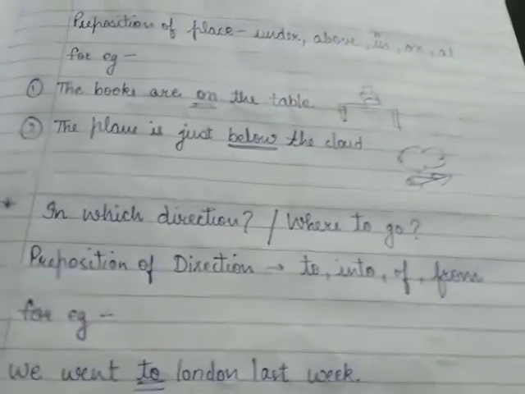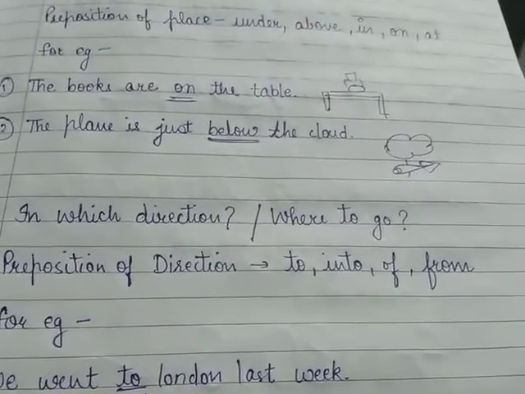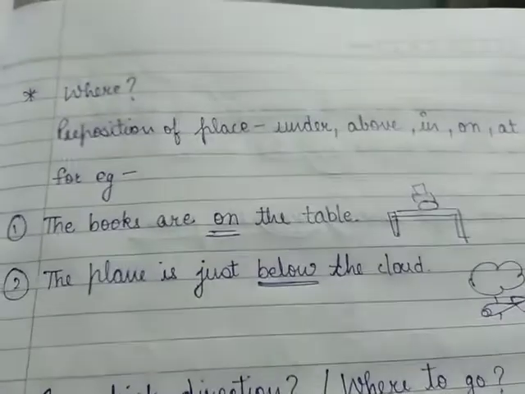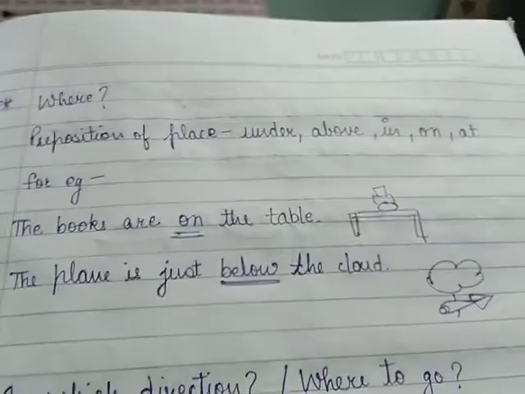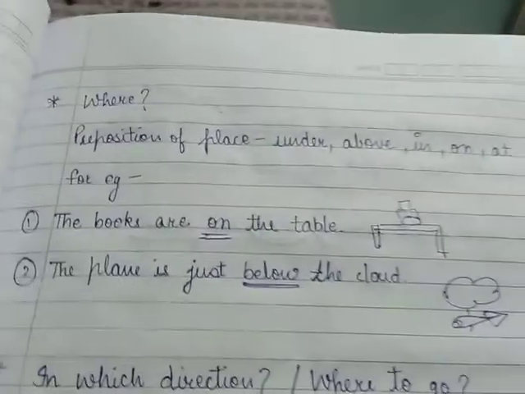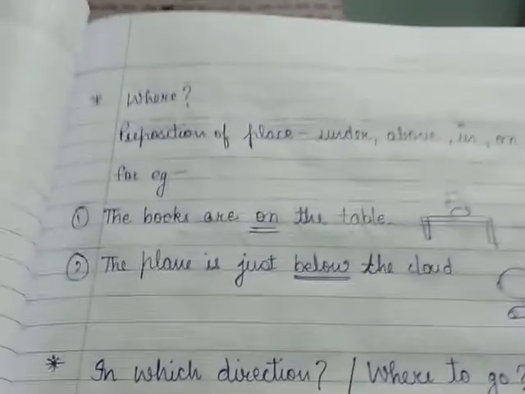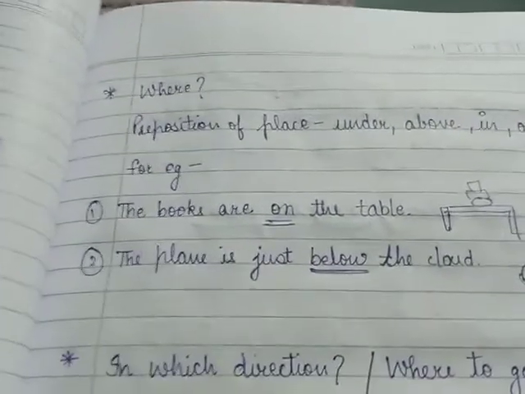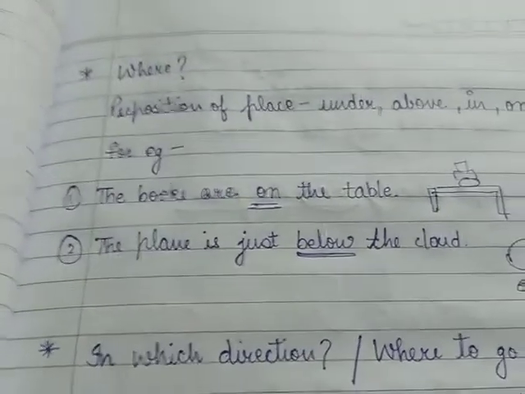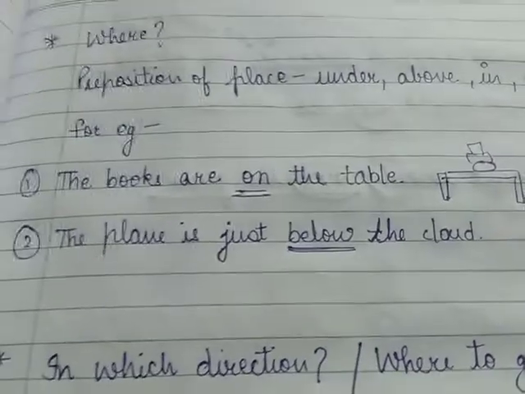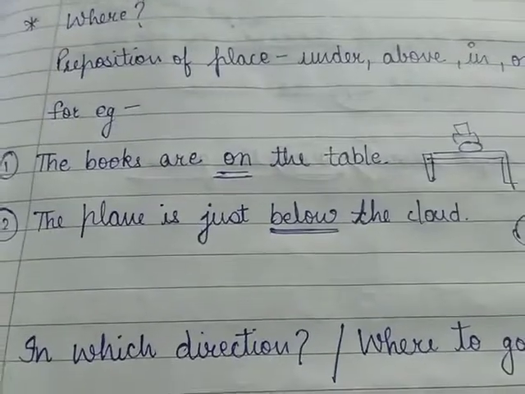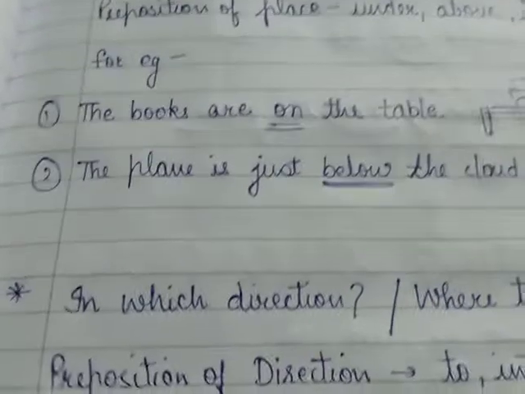Third type is in which direction. But when I talk about where, यानी preposition of place, you will say that in, on and at are in the preposition of time also and the preposition of place also. Right. They are used in both place and time, because in time they show the proper time when it happened, and when we use them as place then they tell us where the action is happening.